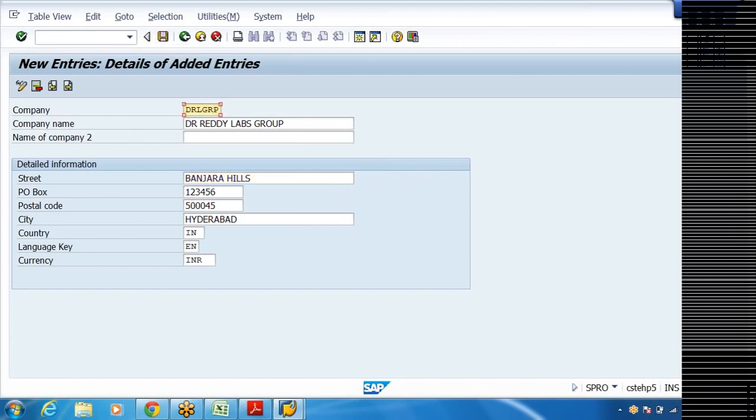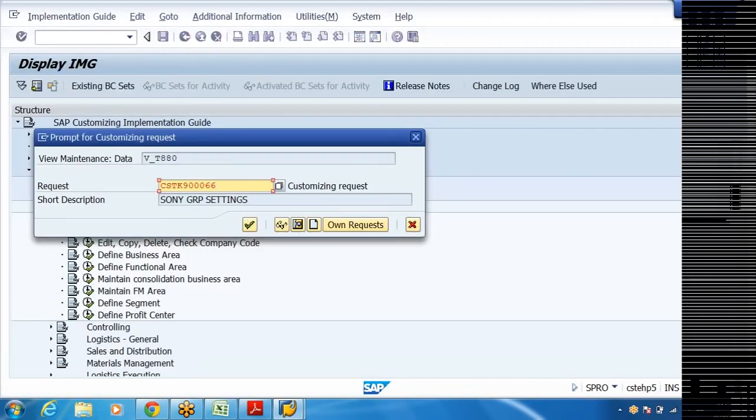Of course this I have already created, that's why I cannot create immediately like this. You can save it. Once you save, system will give you one number. This is called request number. This is going to be used for the purpose of transporting the total configuration from one system to another system, because we are going to use more than half a dozen systems in a landscape. Those details I'll tell you later.